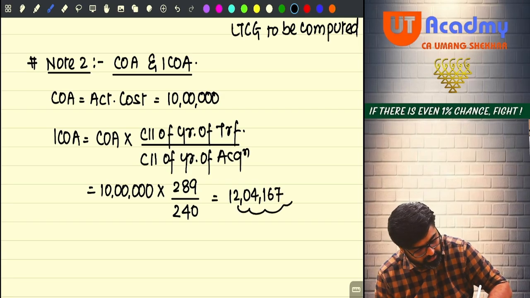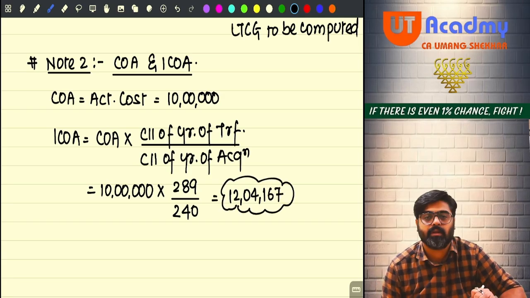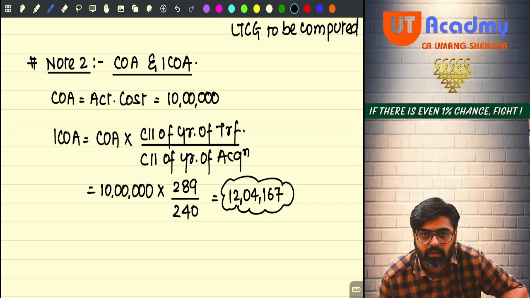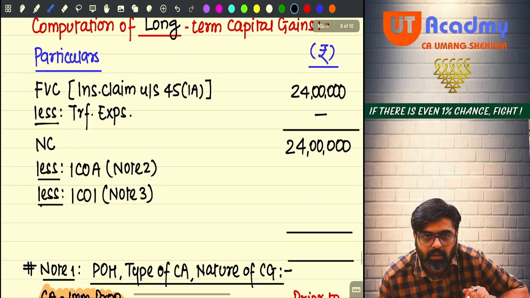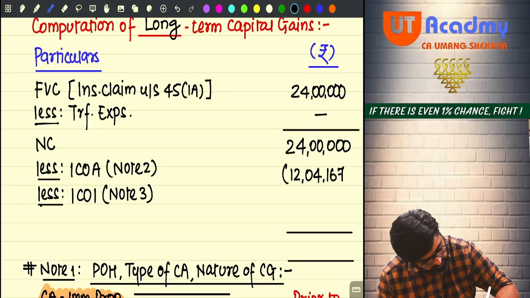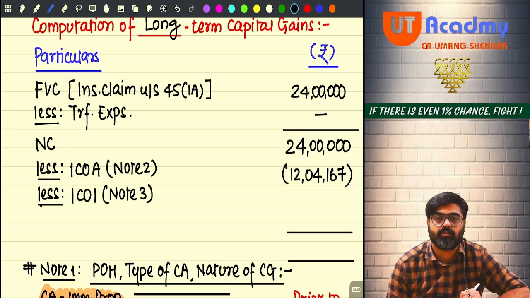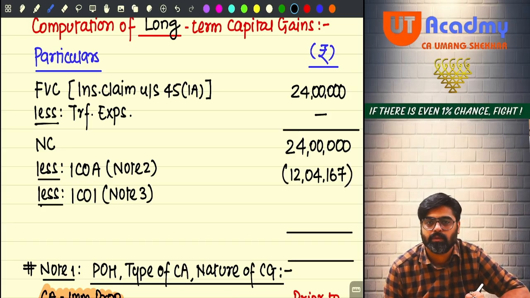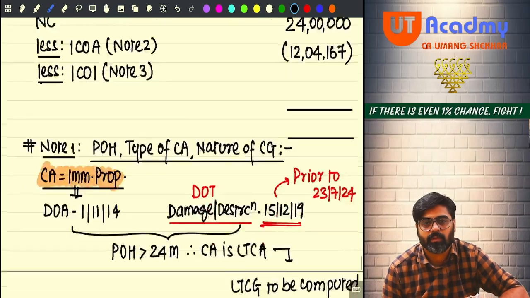This is your index cost of acquisition. Sir, in your answer, 12 lakh 4,167 will be your index cost of acquisition from note number 2. Done, sir?